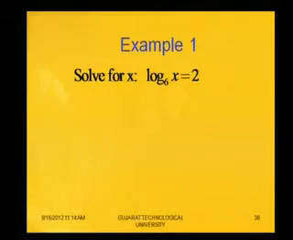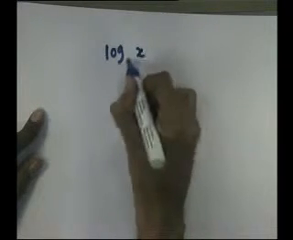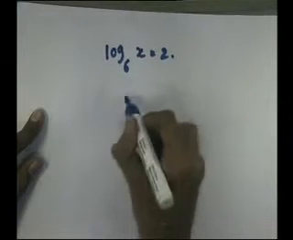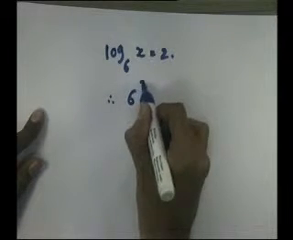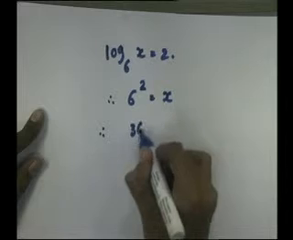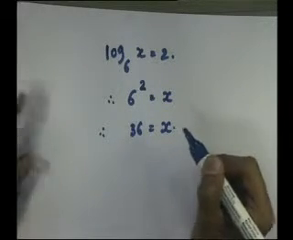What is given? Log of x base 6 equal to 2. So this we can write as, first we will write base, then the right hand side term is in power, equal to x. Means what is the value of x? x equal to 36.